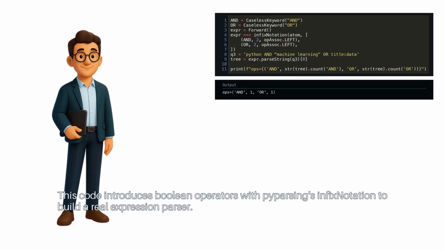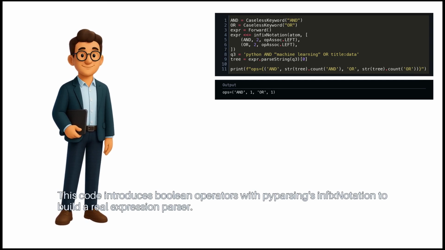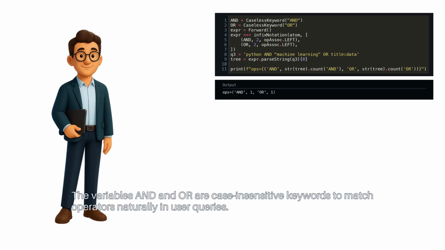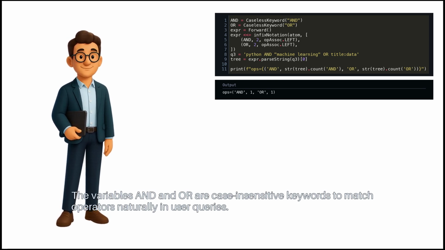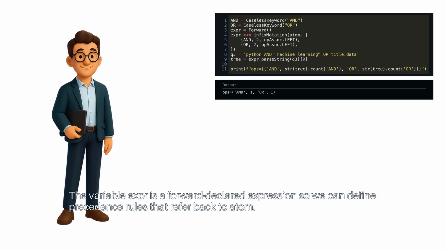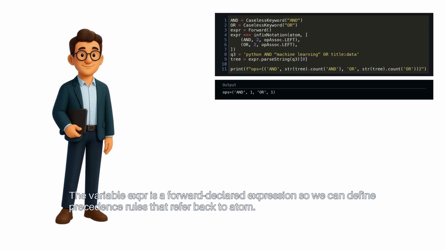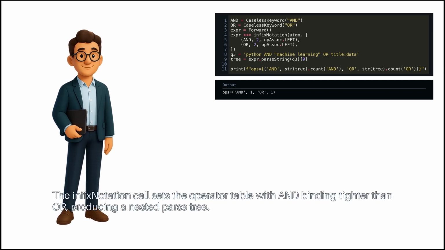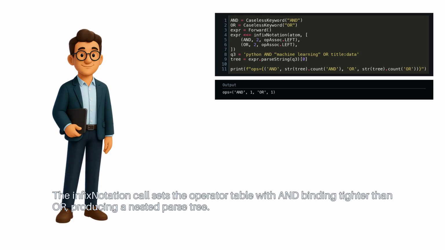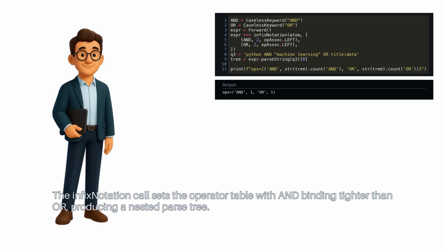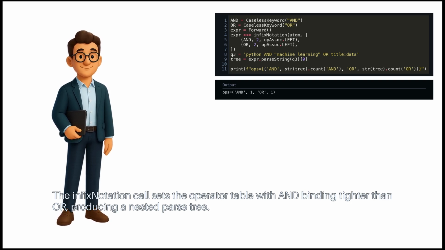This code introduces Boolean operators with pyparsing's infix notation to build a real expression parser. The variables and, or are case-insensitive keywords to match operators naturally in user queries. The variable expr is a forward-declared expression, so we can define precedence rules that refer back to itself. The infix notation call sets the operator table with and binding tighter than or, producing a nested parse tree.